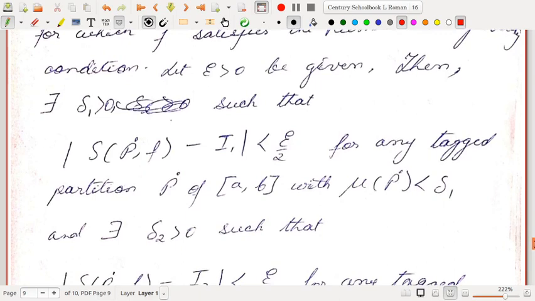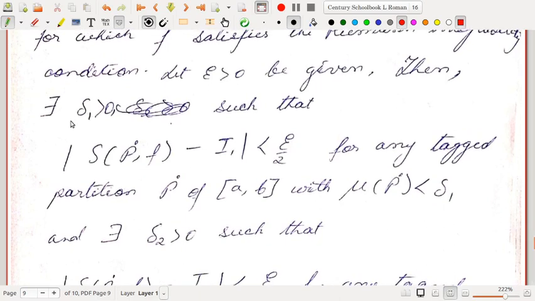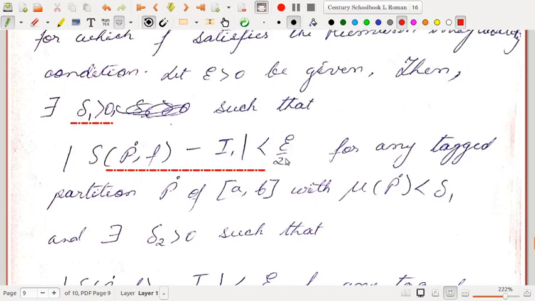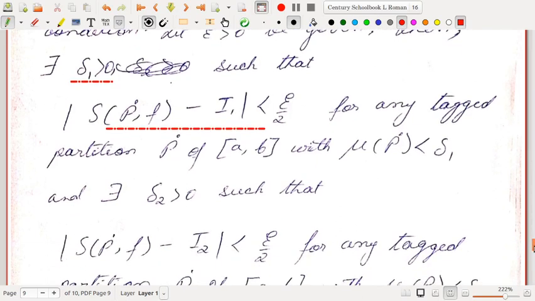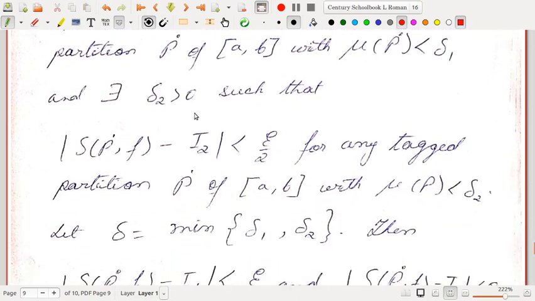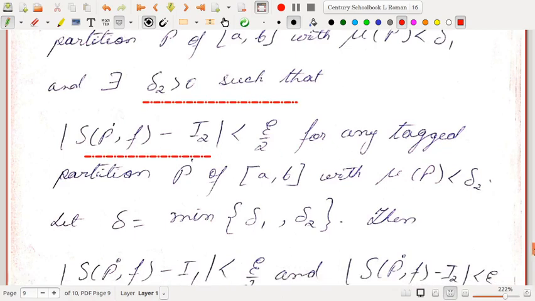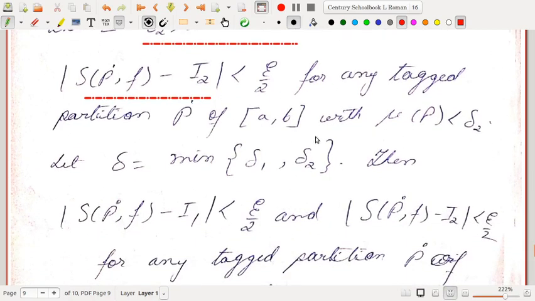Then by the condition of Riemann integrability, there exists a delta 1 greater than 0 such that |S(P dot, f) minus I1| is less than epsilon by 2 for any tagged partition with norm of P dot less than delta 1, and there also exists a delta 2 greater than 0 such that |S(P dot, f) minus I2| is less than epsilon by 2 for any tagged partition P dot of AB with norm of P dot less than delta 2.